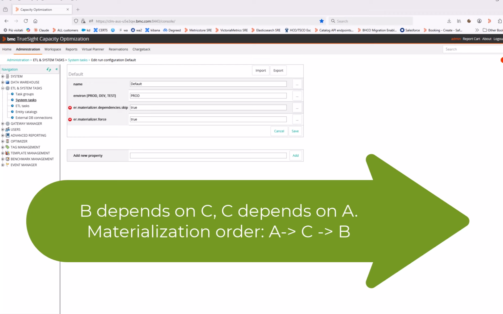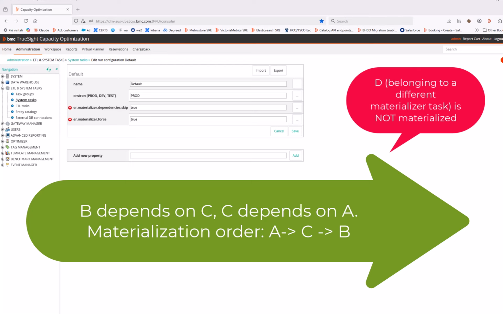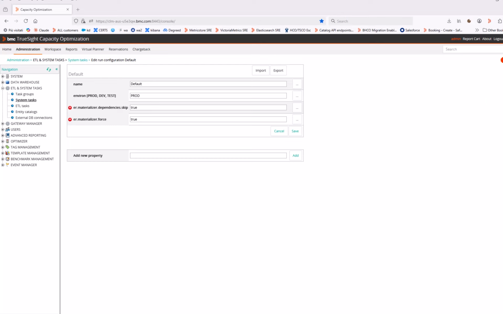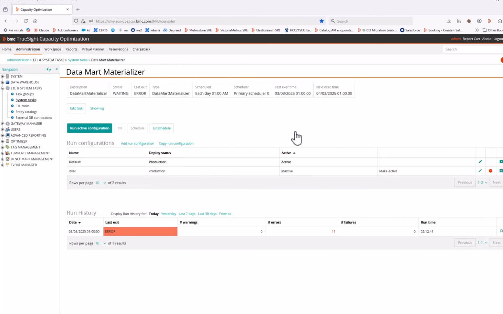The presence of the second property, the dependencies skip, ensures that if there is a fourth datamart called D belonging to a different materializer task, this is ignored. Once the activity is completed, save the run configuration to perform your testing / development / change synchronization activity.